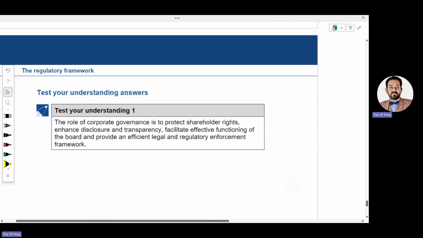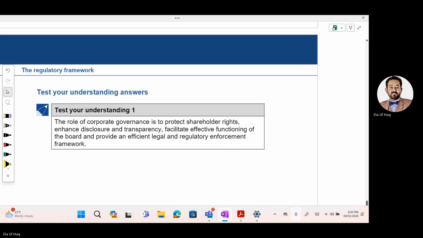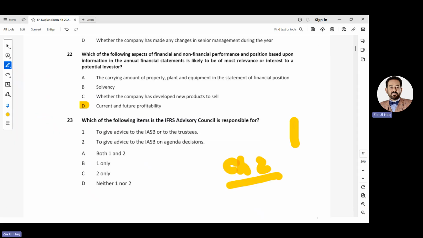Now we are moving towards the remaining MCQs. Question 23: Which of the following items is the IFRS Advisory Council responsible for? To give advice to the IASB and to the trustees? Yes. And to give advice to the IASB on agenda decisions? Yes, both are accurate. So the answer is A and B.